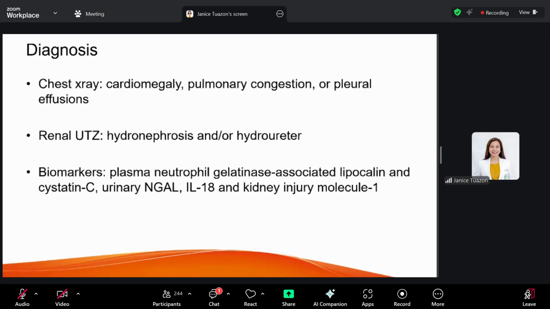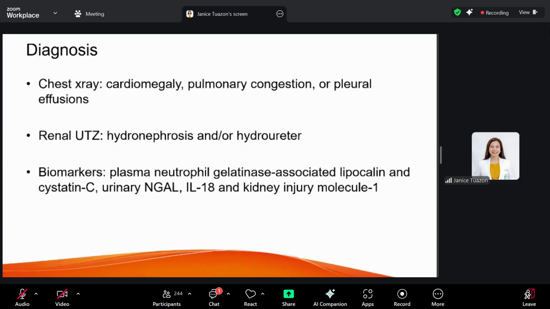Now, other laboratories or diagnostic imaging, would be chest radiography for those patients with complications such as cardiomegaly or pulmonary congestion due to fluid overload, and pleural effusions. No, these are complications of your sodium and water retention.